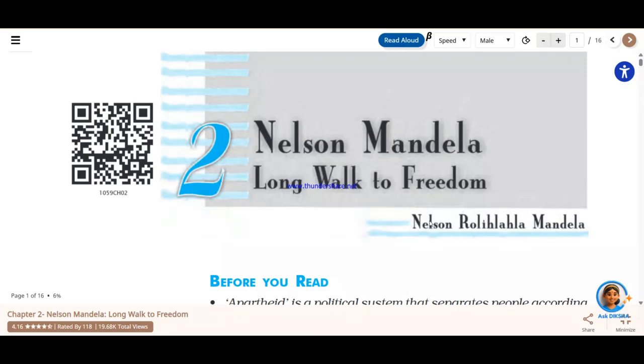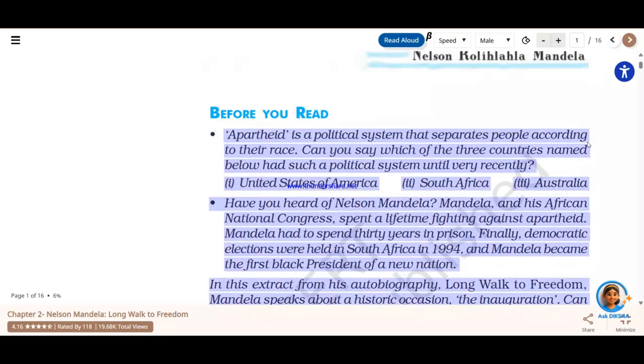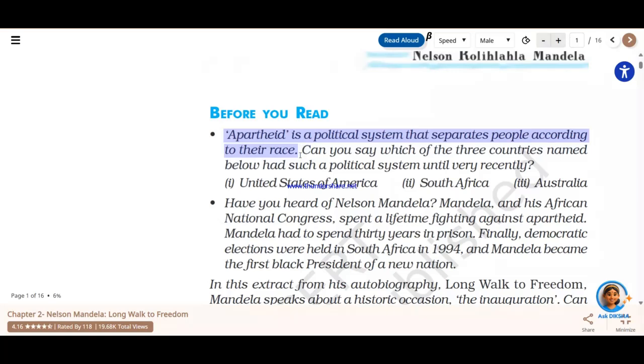As we plunge into this chapter, the first thing you need to understand is the apartheid system. Now what is apartheid? It's a political system that separates people according to their race. Why is this term discussed? Because apartheid was a system or policy that was there in South Africa for a long period of time, which Nelson Mandela includes in this chapter.